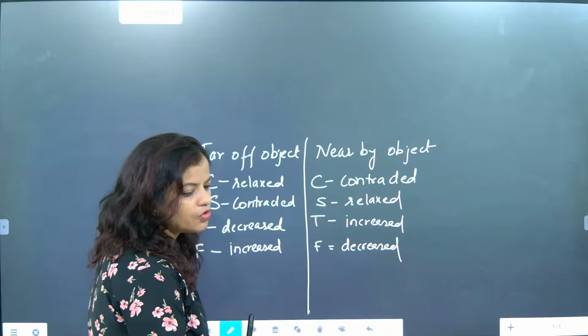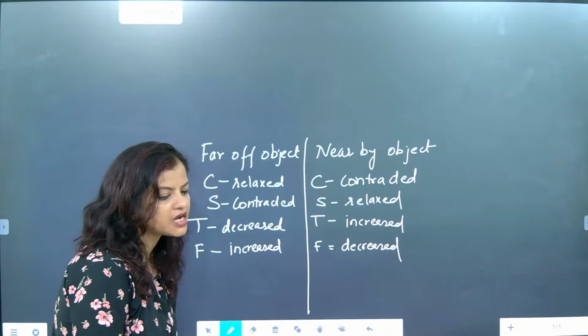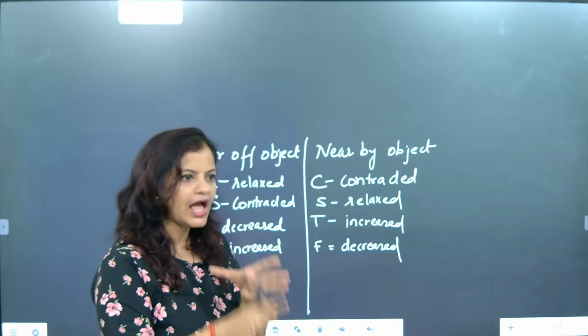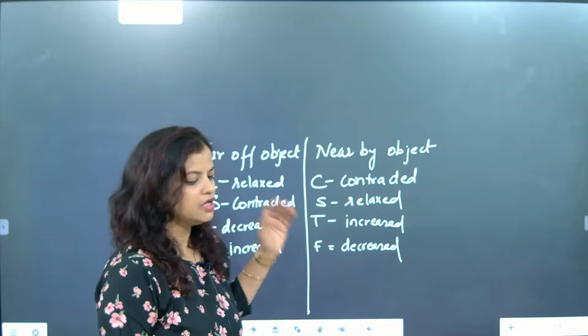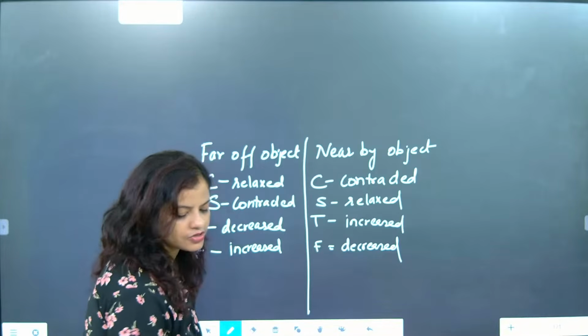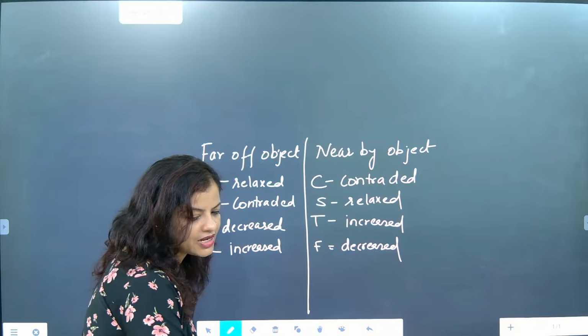Understood? One more word is there, that is called convergence, beta. Here convergence will be increased. So you can have nearby vision. The nearby object you can see very clearly. Correct, na beta? The nearby object you can see very clearly.